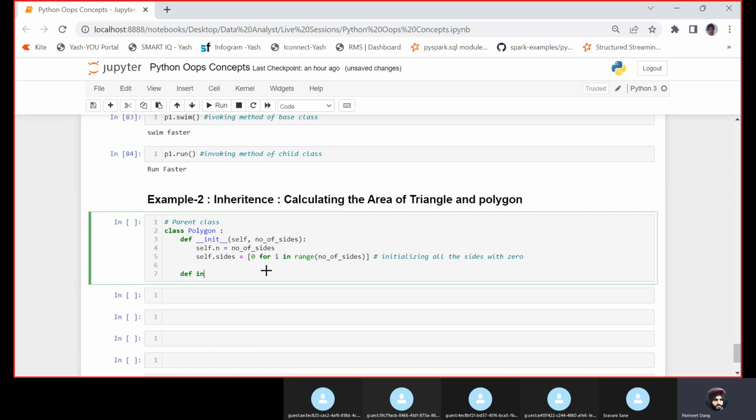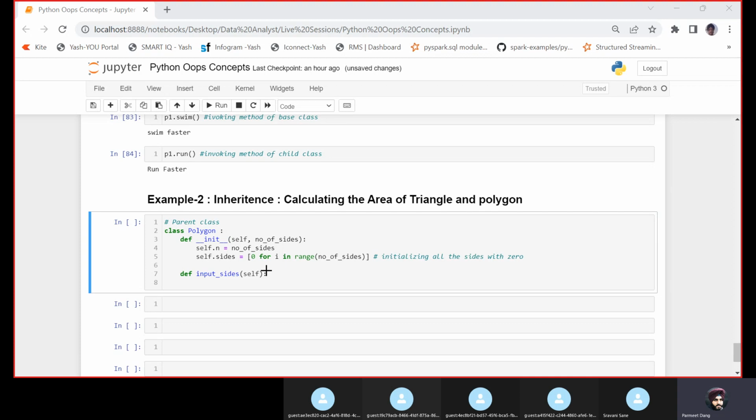Then let us create another function, input_sides, and in this input_sides we will take an input from the user. So this self.sides will take input from the user. So how to take an input from the user? We can take input using the input function, input, enter side.